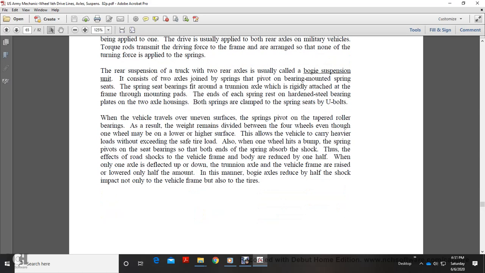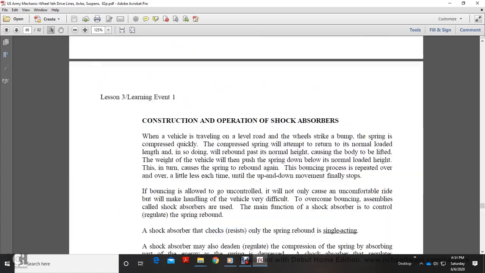When the vehicle travels over an uneven surface, the spring pivots on the tapered roller bearings. As a result, the load is divided between the four wheels, even though one wheel may be lower than the other surface. This allows the vehicle to carry heavier loads without exceeding the safe tire load. Also, when one wheel hits a bump, the spring pivots on the seat bearings and both ends of the spring absorb the shock. Thus, the effect of the road shock on the vehicle frame and body is reduced to one half. When only one axle is deflected up and down, the vehicle frame is raised or lowered one half of the amount. The bogie axle reduces the shock impact by half, not only on the vehicle frame but also on the tires.